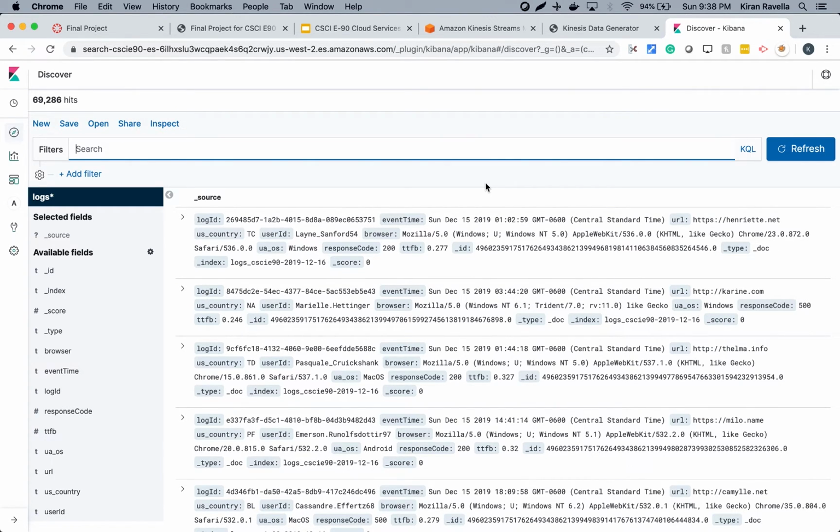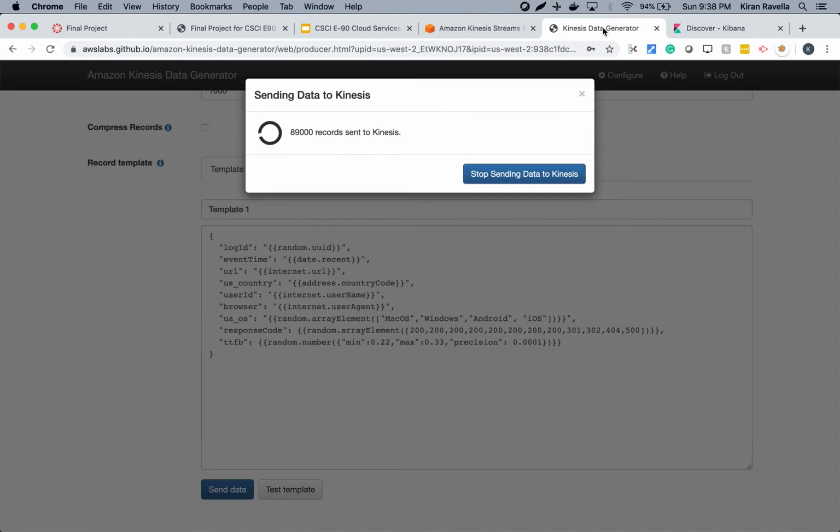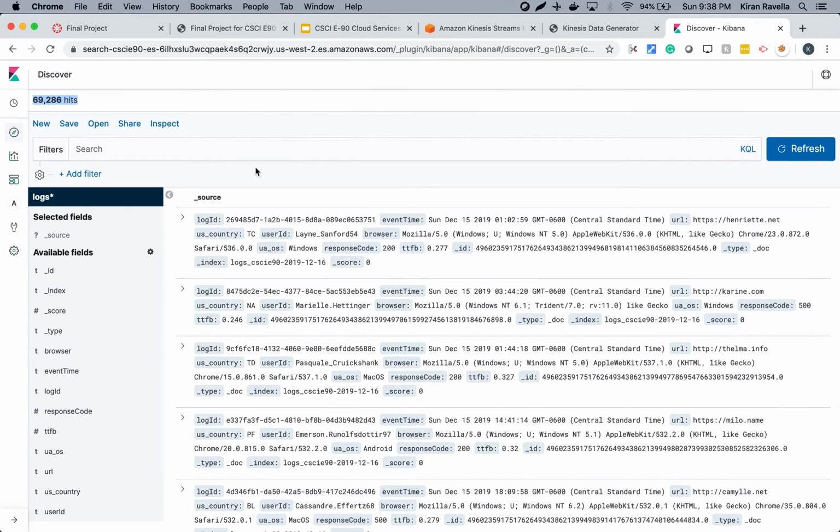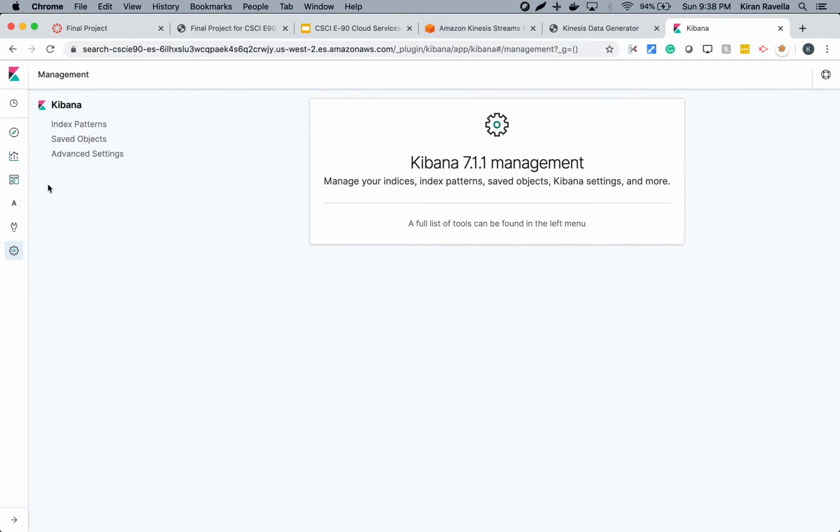So this is the number of logs we have received so far. If you go back to the Kinesis Data Generator, this is how many records were generated. Elasticsearch takes time to index the data, but once the data is indexed, it is real time when it comes to search. The search is really performant in that regard. All right, so going back to Kibana, we can refresh it and see that the number of documents keeps going up.